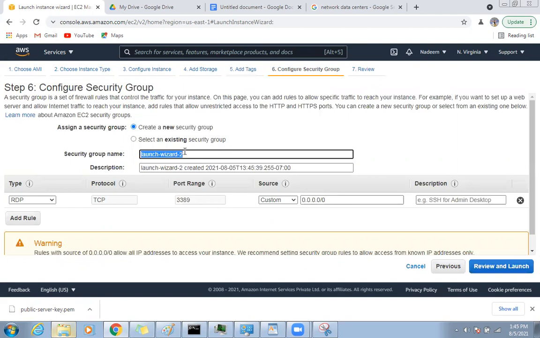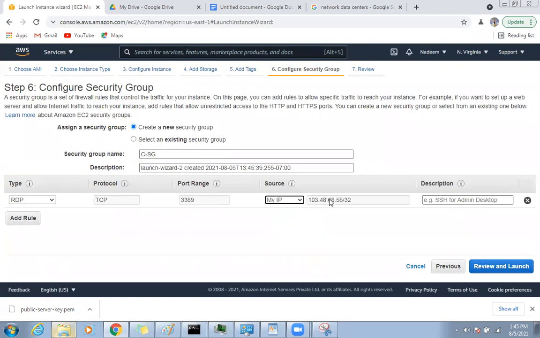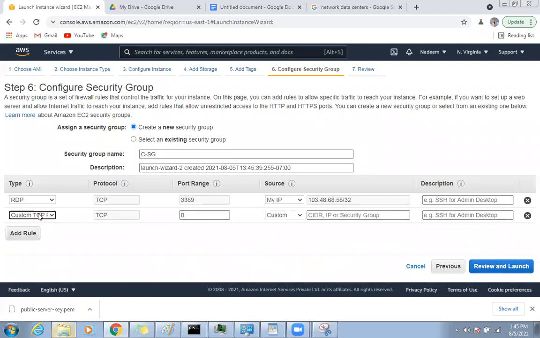Security group, again I need to use C. Go ahead and change the security group names. I created 3 security groups for each. Then my IP. Okay, I got it. So why did I not see the security group?